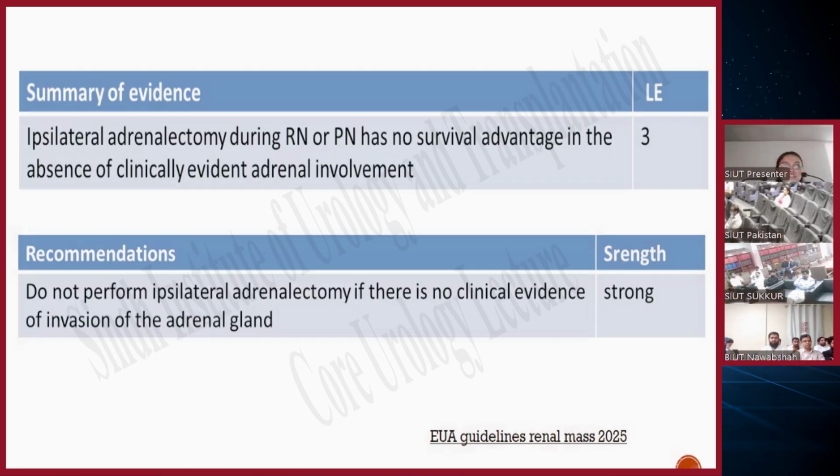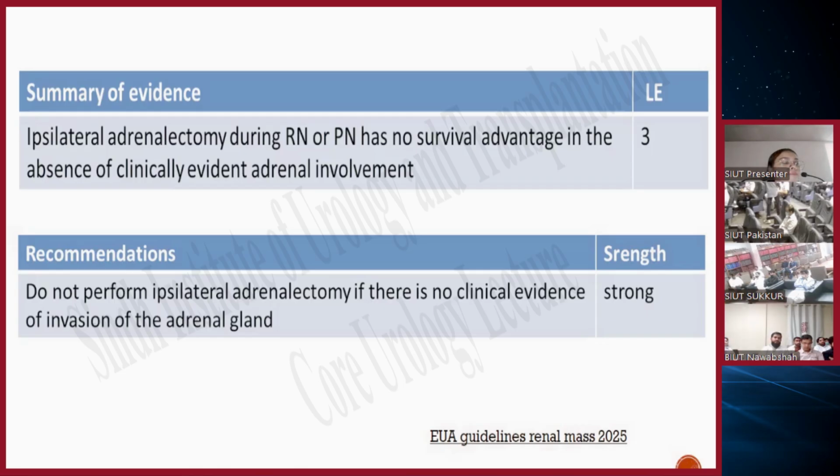So, the excision of the adrenal is really important, and the operating surgeon should know when to take out the adrenal and when not to take out the adrenal, and what the indications of an adrenalectomy during an RCC surgery are. So, anybody has an idea what the indications are, two, three indications at least, on how to manage an adrenal during a radical nephrectomy?